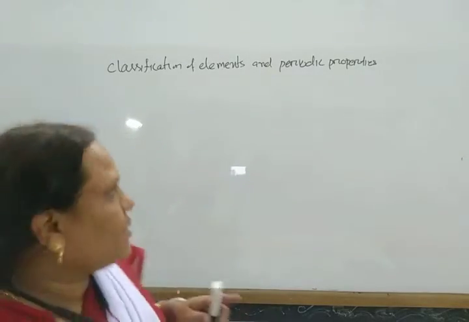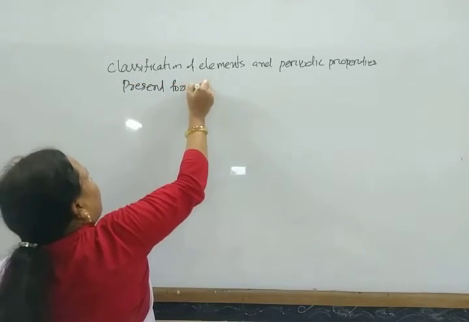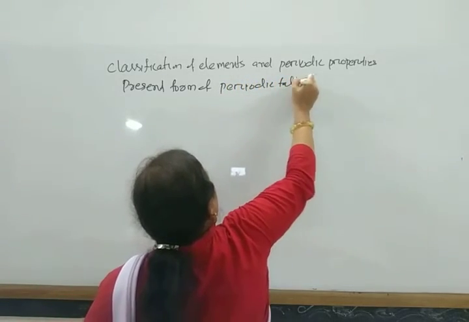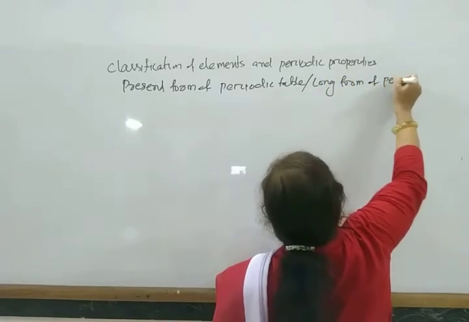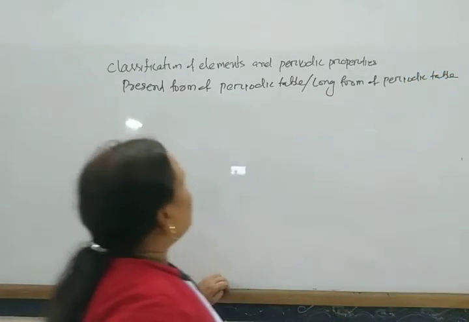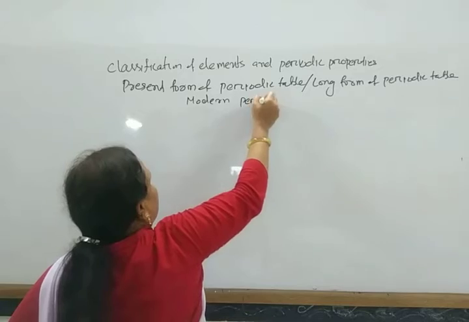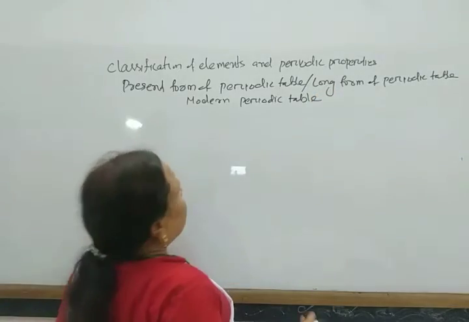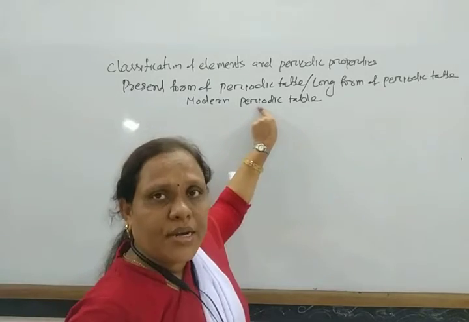So the present form of periodic table is also known as the long form of periodic table, also known as the modern periodic table.